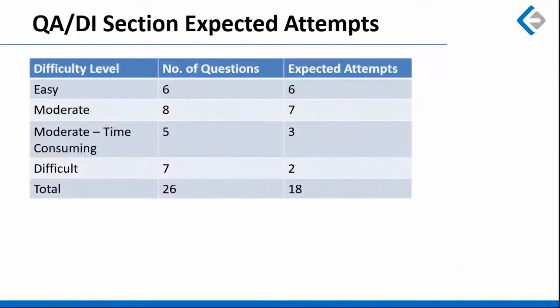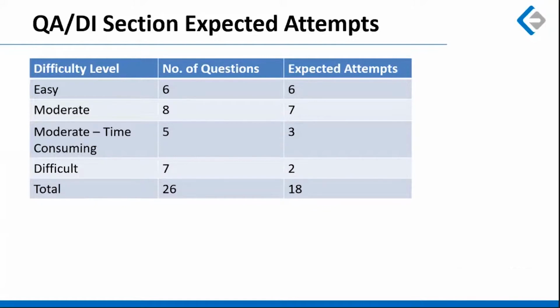So this is how it looks with the overall summary of whatever analysis we have done from question to question. There were 6 questions which were falling into the easy level. You should have taken all 6 of them. Moderate questions, there were 8 of them. We expect to solve a major chunk of the questions here as well, which is somewhere around 7 questions, almost all of them. And from moderate and time consuming questions, because there were fewer questions in this paper, which was 26, which is 2 less than the usual number of questions, we expect that you spend a few more minutes on solving these time consuming questions as well.